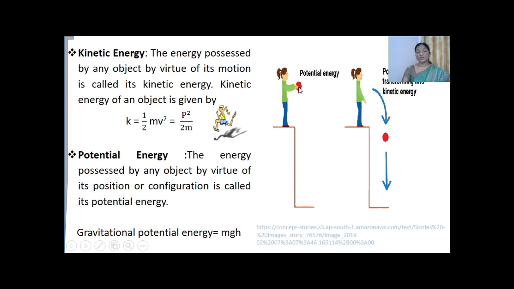When this ball is thrown downwards, this potential energy gets converted into kinetic energy. This potential energy is called gravitational potential energy, due to the change in position from ground level to some height, and it is given by mgh.